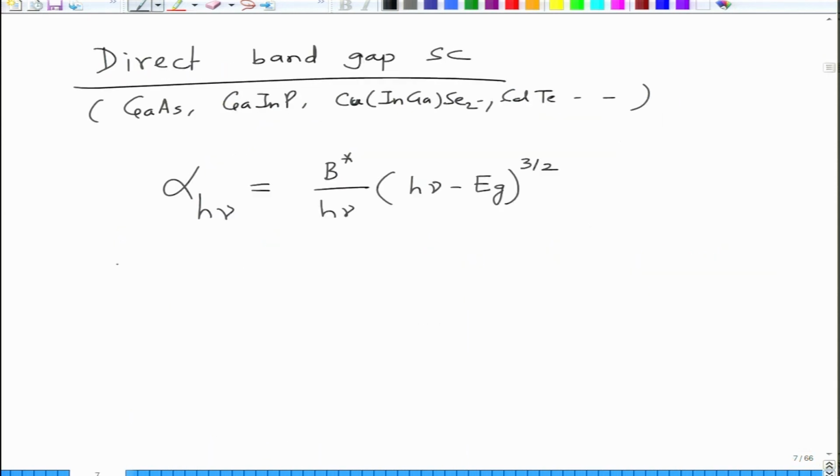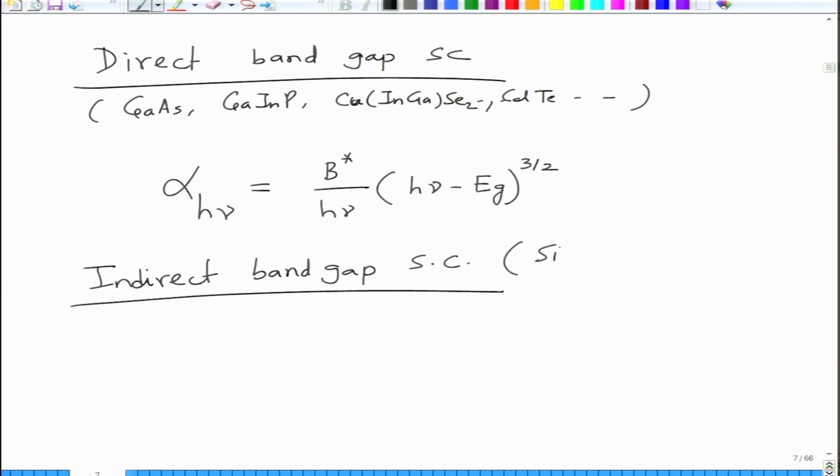So in case of an indirect band gap semiconductor, an indirect band gap semiconductor is like silicon. Silicon is an indirect band gap semiconductor. That is the most notable example.